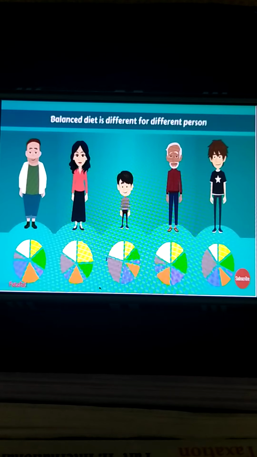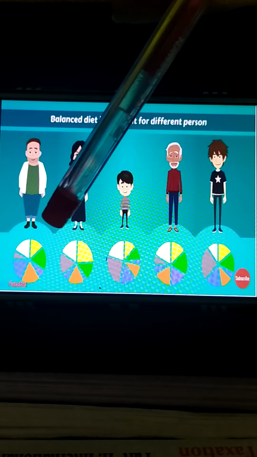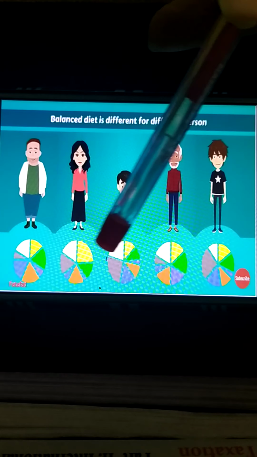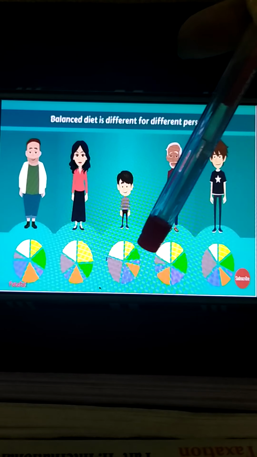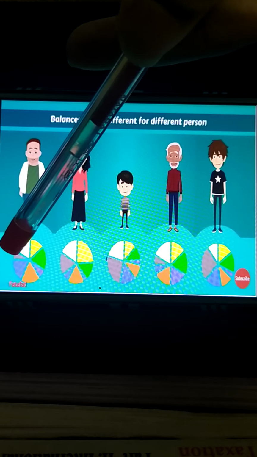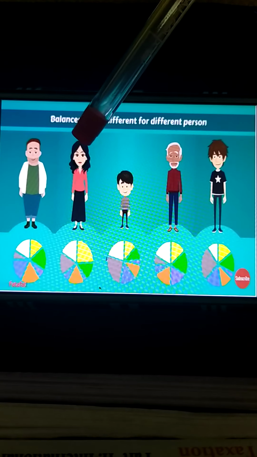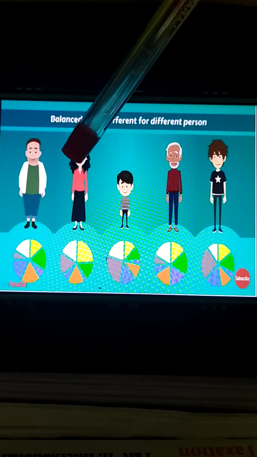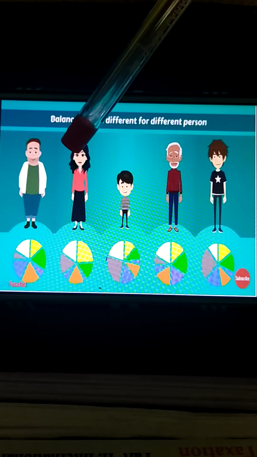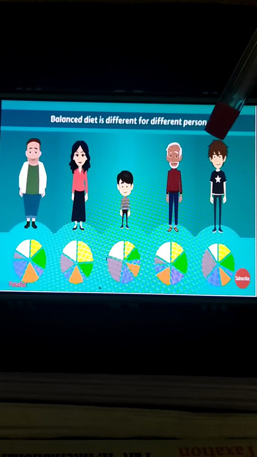Then do you think that people of all ages will require the same type of diet? We can see here, there are different divisions in the balanced diet. Yes, means the lady's diet would be different from the boy's.